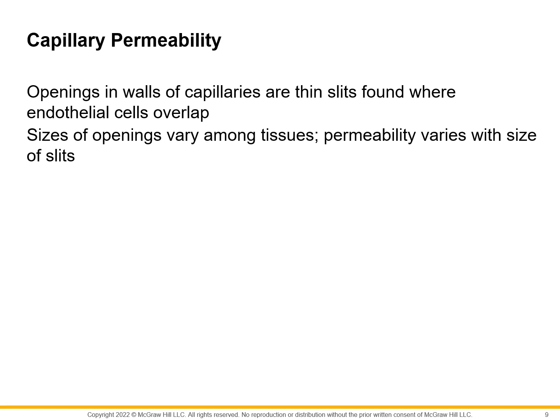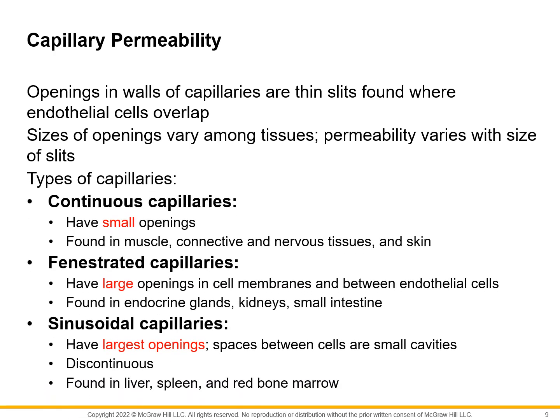Also, this capillary permeability depends on the function and status of the organ. So, for example, the GI after a meal will have more blood going to the GI system. Why? Because we need more blood for the process of digestion and so on and so forth. Okay, so we have three types of capillaries.